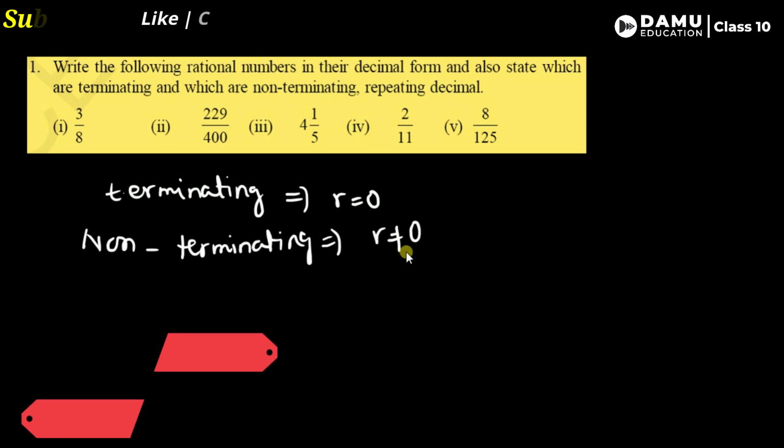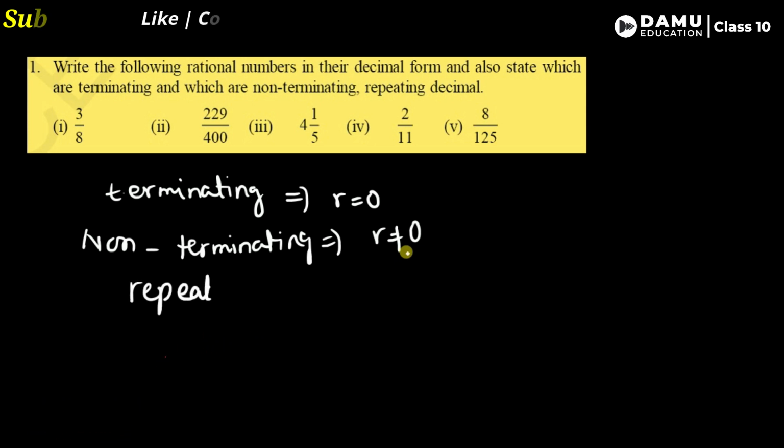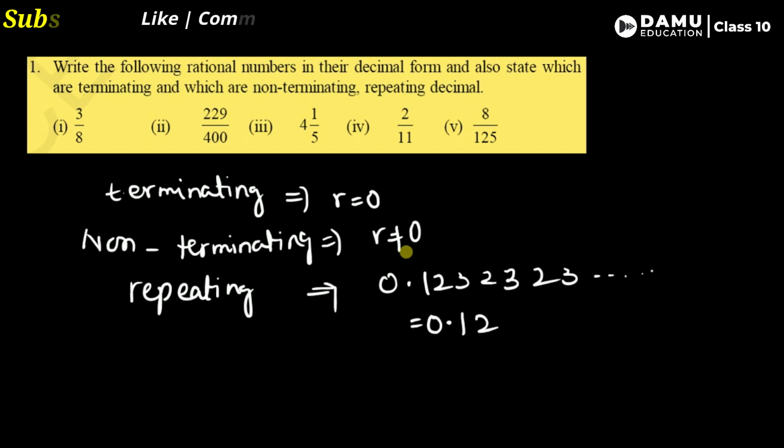And repeating means the decimal value is going to repeat. Repeating decimal means, let's take 0.123 and 2323 like that, it will keep repeating. We show this by marking only the digits that repeat with a bar, like 0.123 bar.